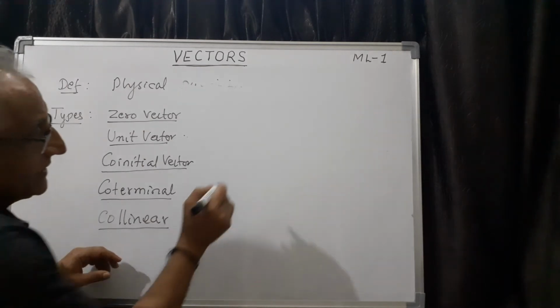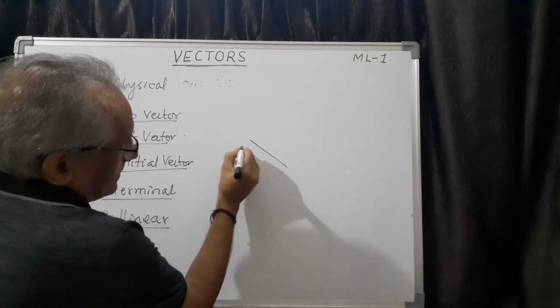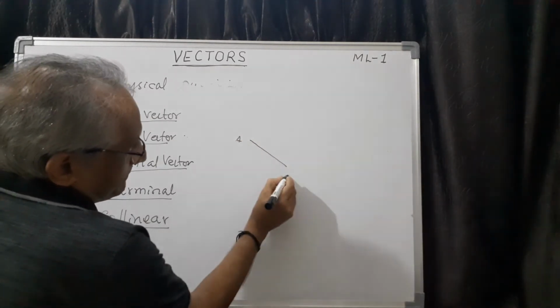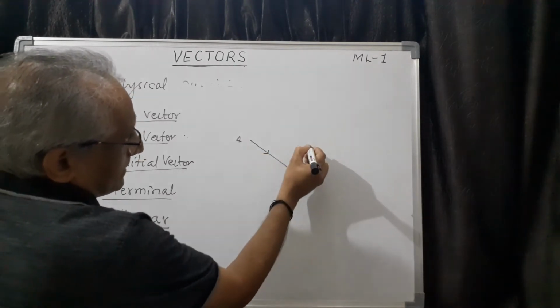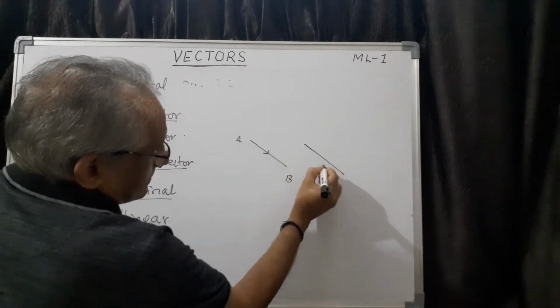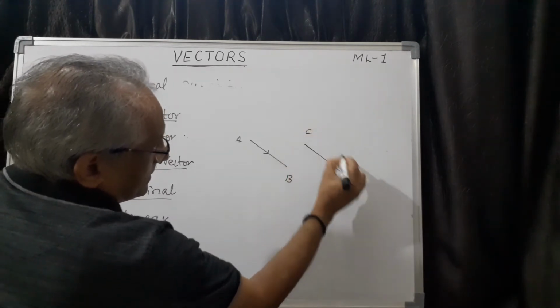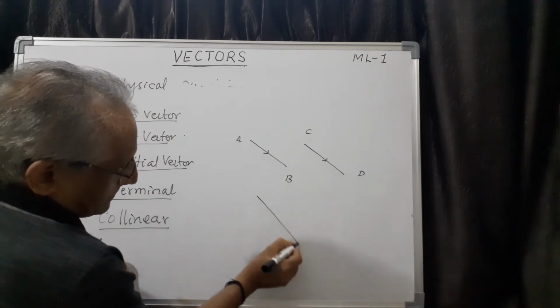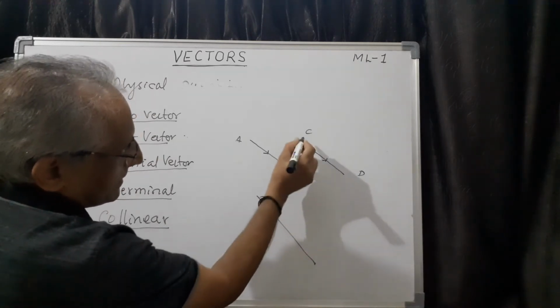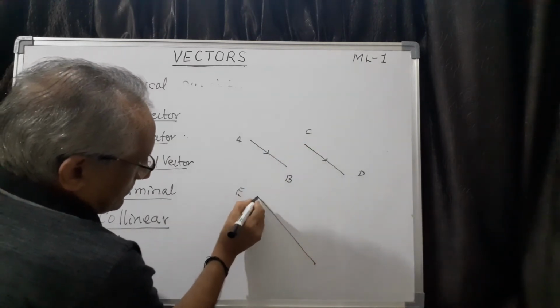Say, you take a vector, for example, this is AB. Let us say this is a vector. So this is one thing. Let us say another vector here. This is say CD, like this. Let us say another vector here. Let me call EF.